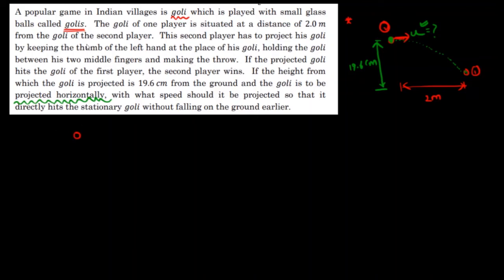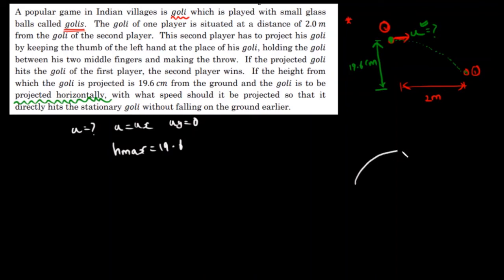Now, how can I proceed? First of all, what are the data which we have? We have to find out this u. Since it is projected in the horizontal direction, u will be equal to ux and uy will be 0. There is no velocity in the vertical direction, and the maximum height is also given, right? So h max is 19.6.